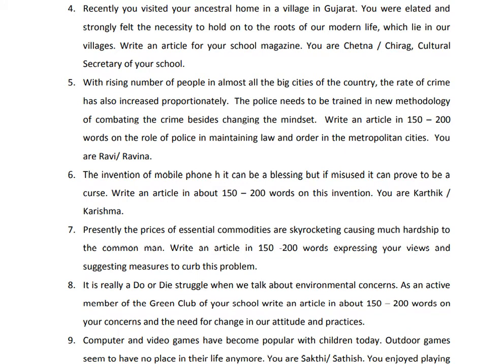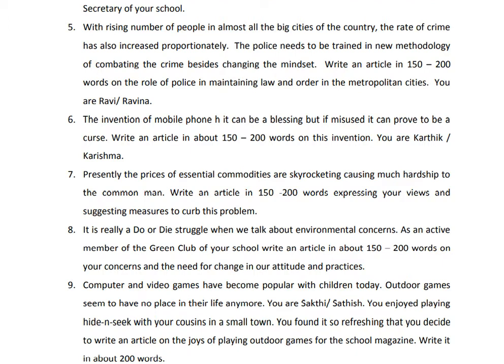With rising number of people in almost all the cities of the country, the rate of crime has also increased proportionately. The police needs to be trained in new methodology of combating the crime besides changing the mindset. The invention of mobile phone can be a blessing, but if it is misused, it can prove to be a curse. Then presently the prices of essential commodities are skyrocketing, causing much hardship to the common man. Then you have to write an article expressing your views and suggesting measures to curb this problem.